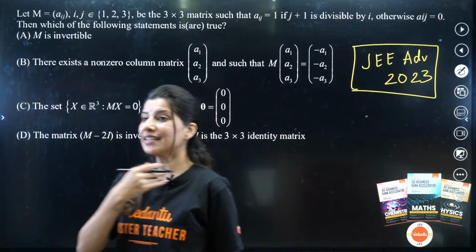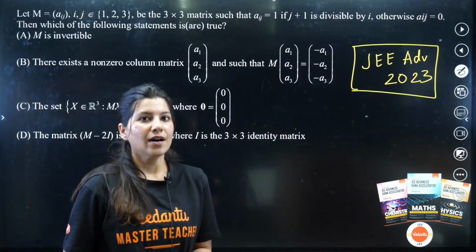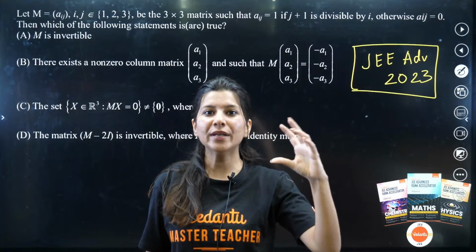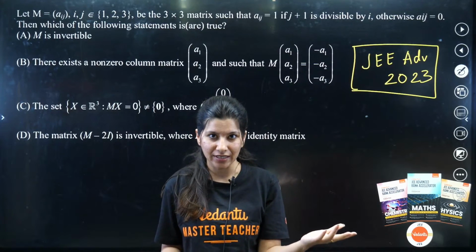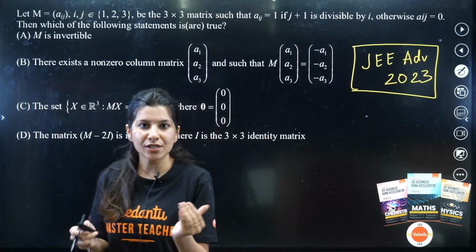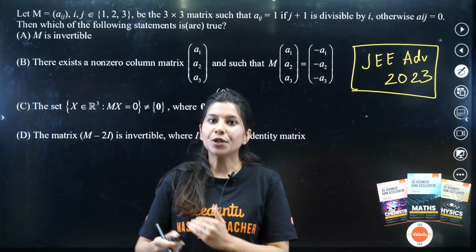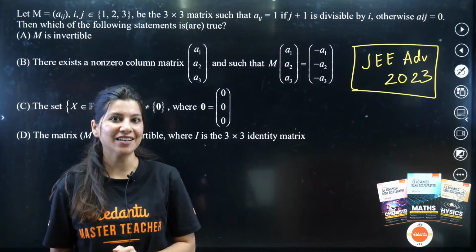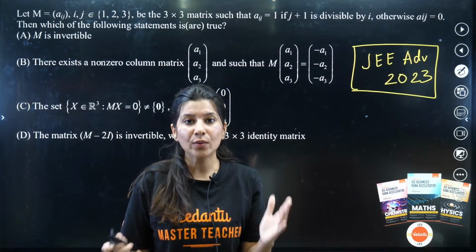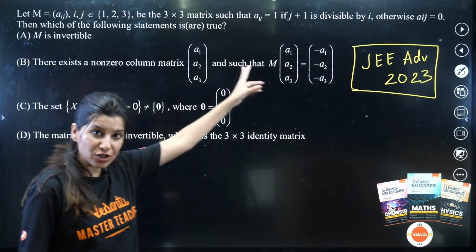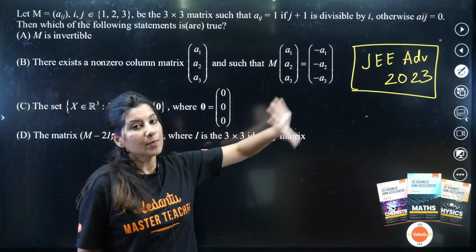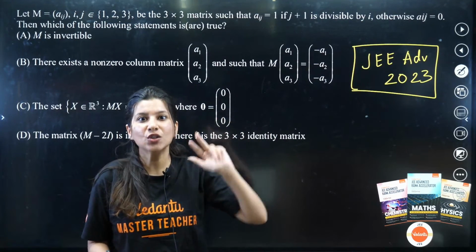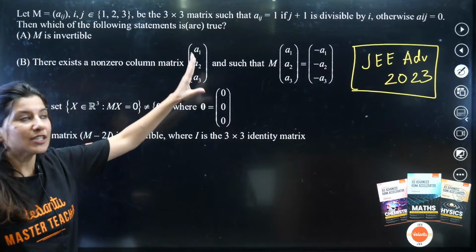So let us read the question carefully. You know what, I always say this, in mathematics, the very first few minutes of reading the question is very crucial, right? If you read the question in a rush or in a hurry, you will end up having to reread that question to understand it better. So the better way is to give some time to reading the question nicely, because anyway you are going to end up wasting your time reading the question twice. So read the question carefully, slowly, okay?